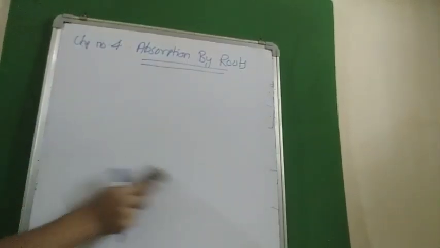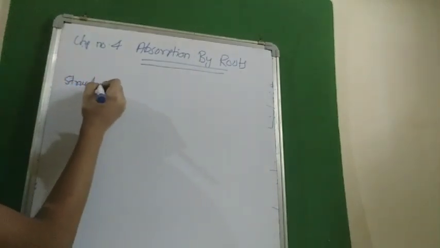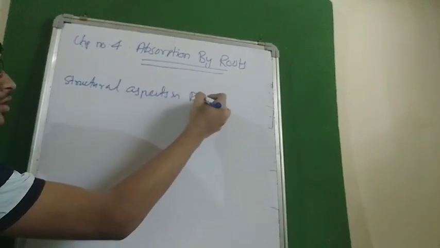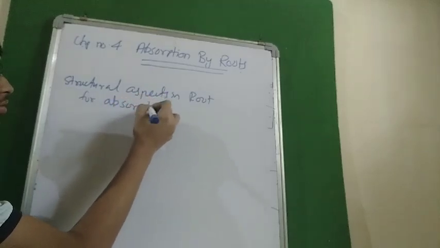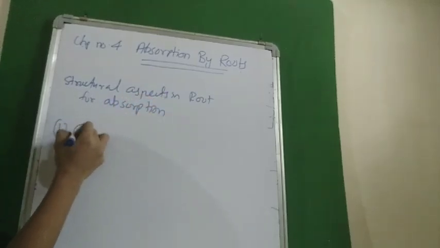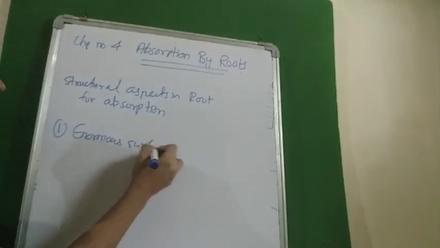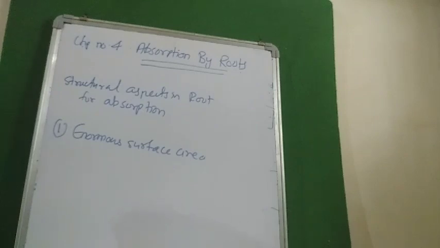So what are the various structural aspects seen in roots for absorption? First is enormous surface area. If the surface area is large enough, the absorption of water and minerals would be very large.